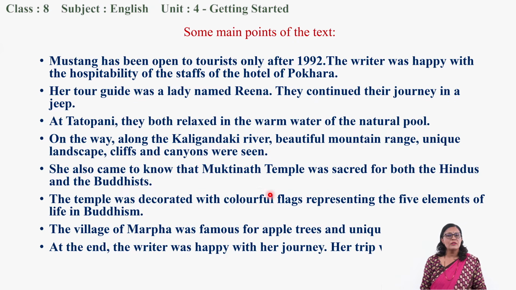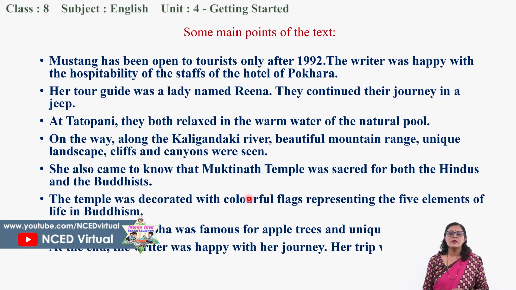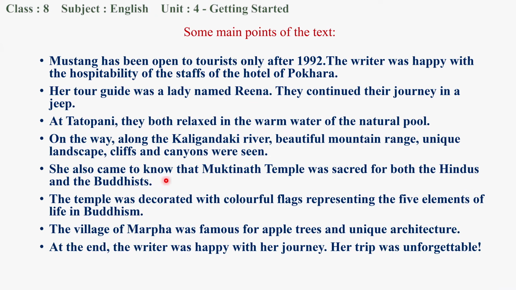So the place was called Tatopani, and on the way to the Kaligandaki river, she was able to see a beautiful mountain range, beautiful Mount Annapurna, and unique landscape, cliffs. The cliffs are some kind of unique rocks, and then the canyons were also there. It was very beautiful scenery.